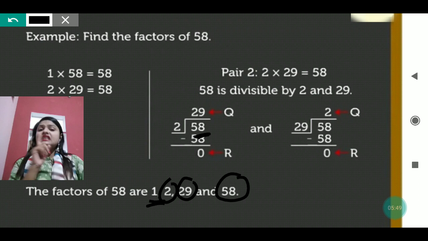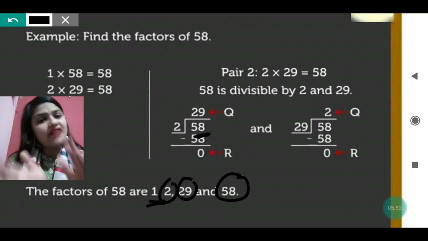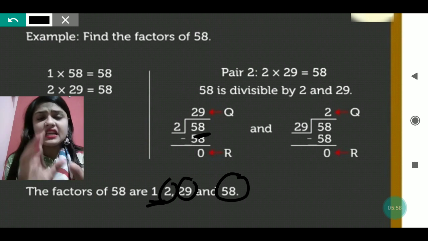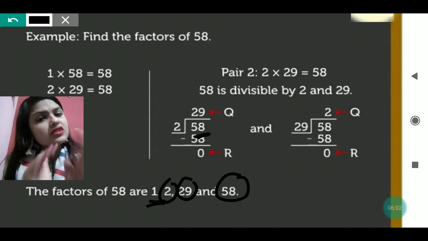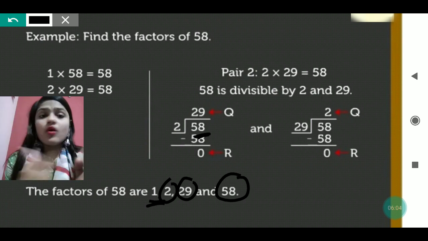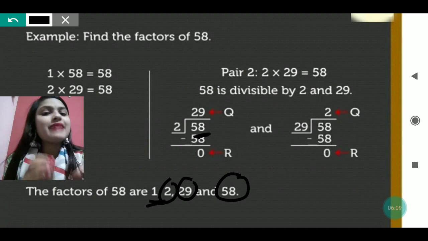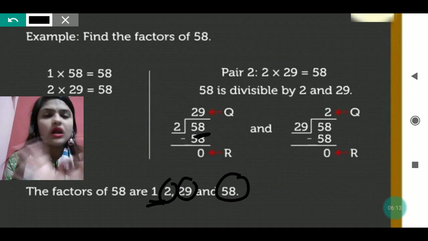That is why it was written, any number is a factor of itself. So if 58 is given, then 58 is also a factor of 58. Okay, 1 is the factor of every number. It doesn't matter if the number is bigger or smaller, 1 is the factor of all the numbers.